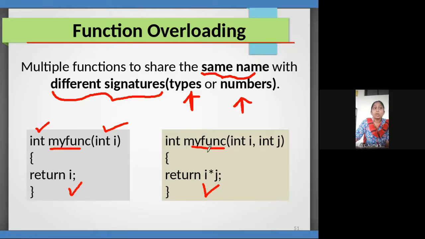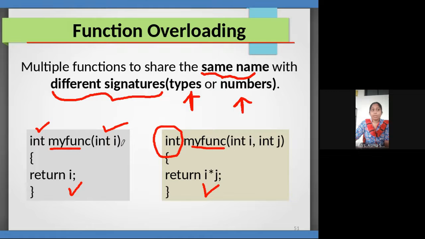One more concept is there. It is not affected by the return type. Means here I am writing int, here it is float, and all the signature is the same. At that time the compiler is not able to identify.